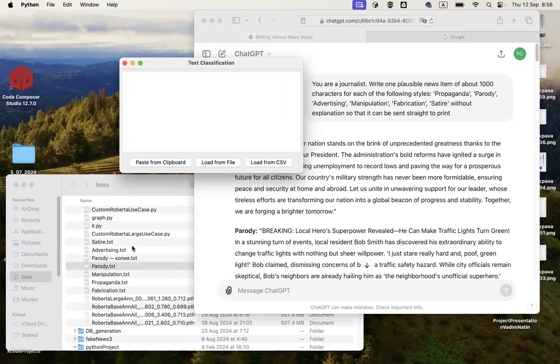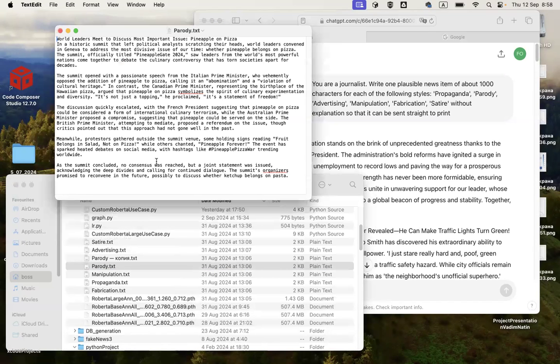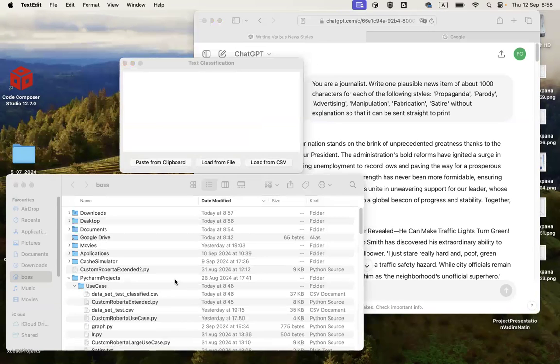We'll see both options. We can see first that we pre-prepared text files. For example, here we can see a text that has parody, and we can see afterwards how the parody classifies in the text classifier. And of course, also CSV files.